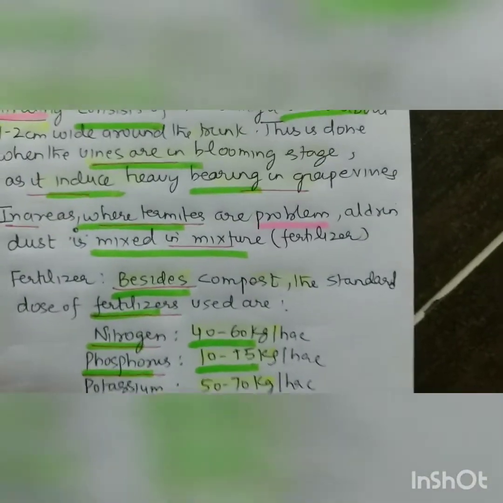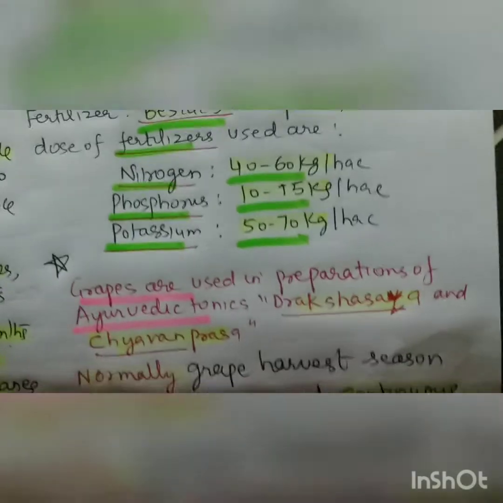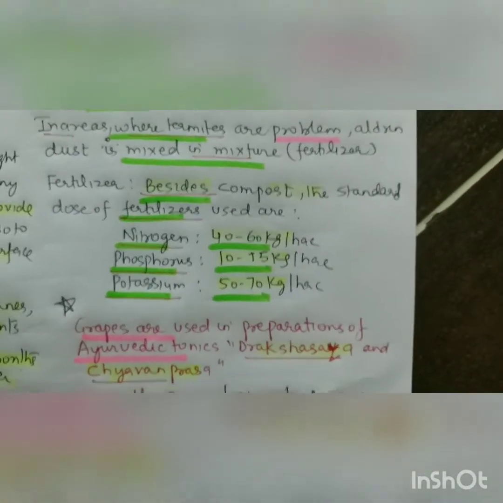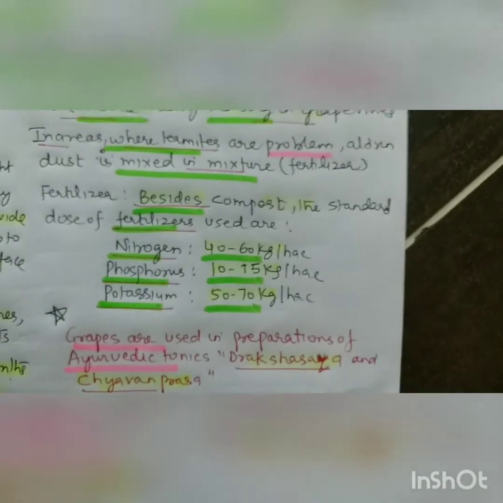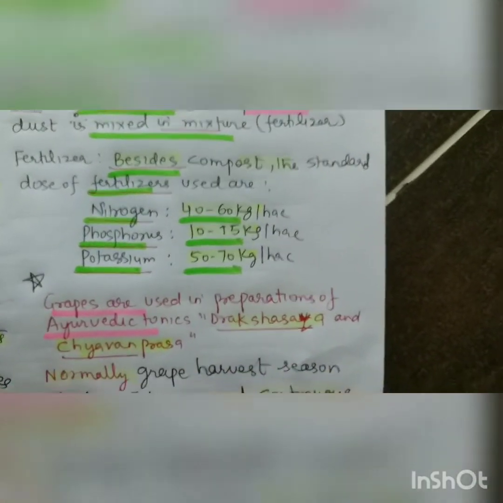So in areas where termites are the problem, like we did in the mango, aldrin dust, 150 grams per pit, is mixed in the mixture, that is fertilizer. Fertilizer I already told you, besides compost, we have nitrogen 40-60 kg, phosphorus 10-15, and potassium 50-70, right?